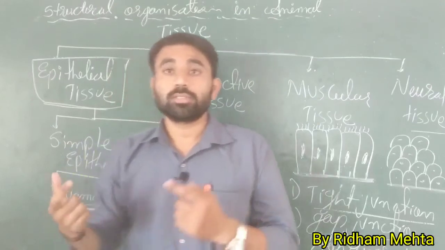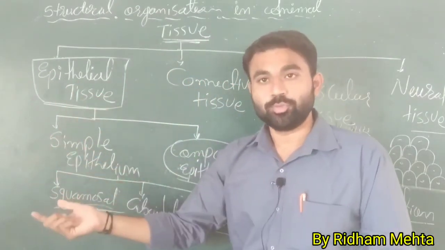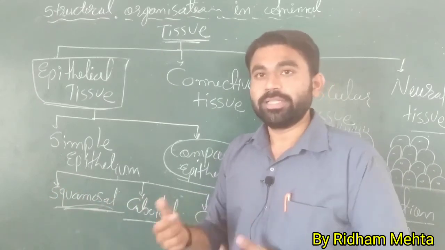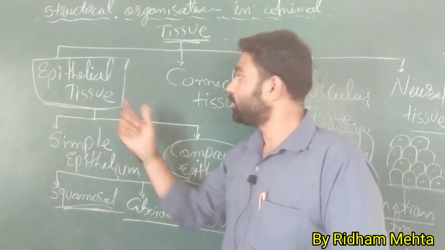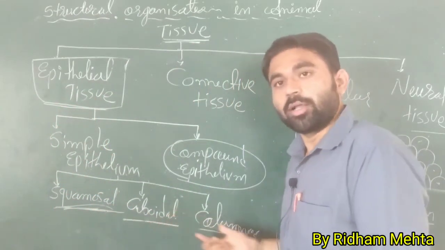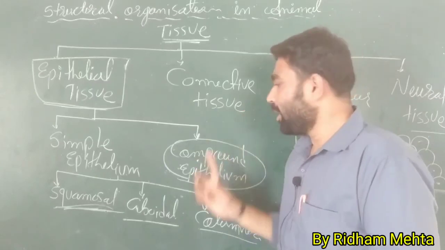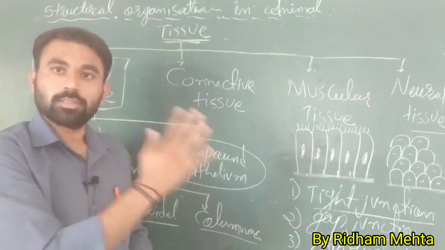So this is all about the epithelial tissue. Okay, so epithelial tissue is very easy. It is of two types: simple epithelium and compound epithelium. Simple epithelium में squamous, cuboidal, columnar and ciliated. Now there are different locations of this tissue.